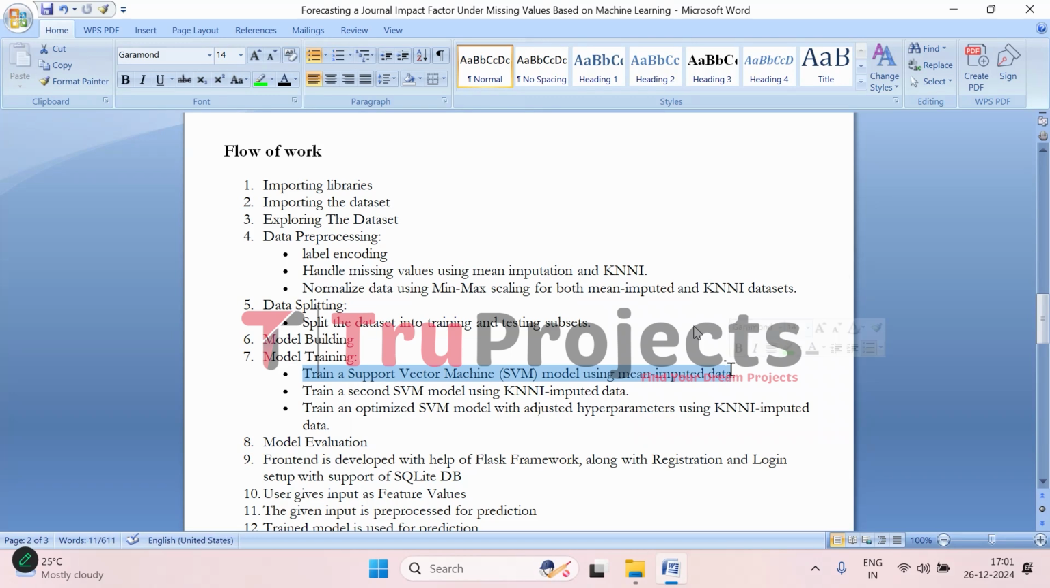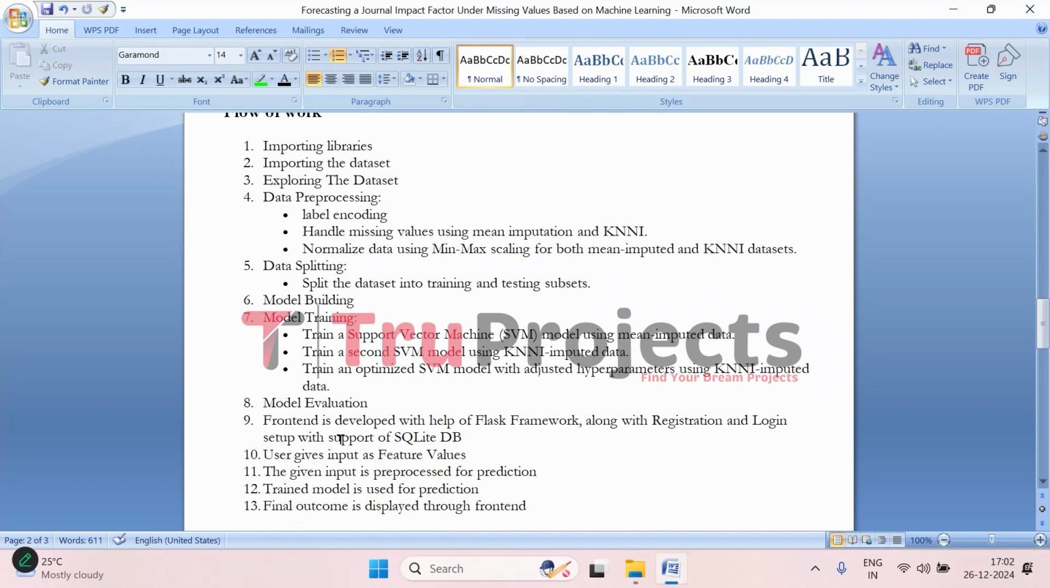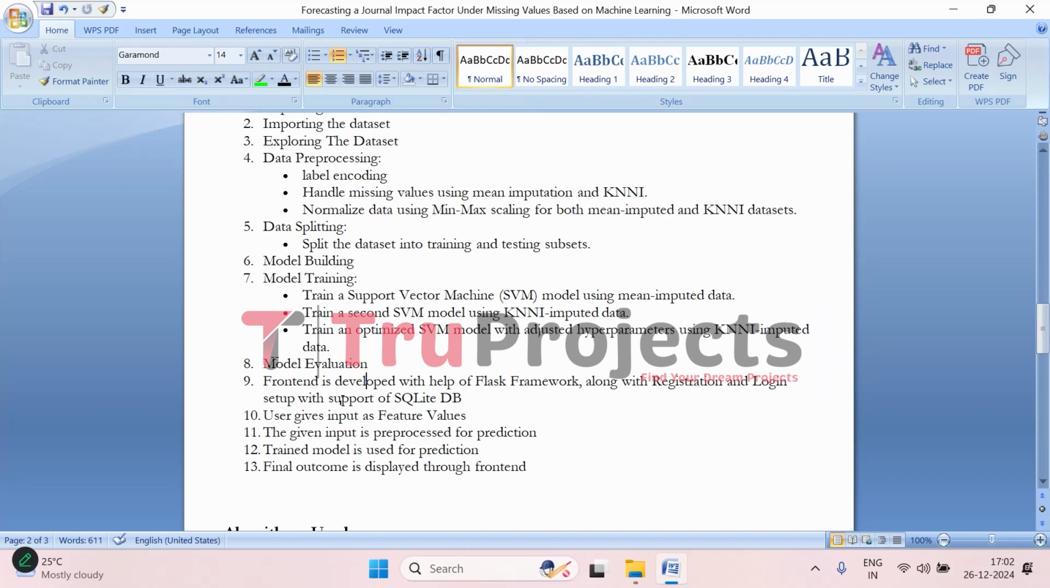That is, with mean imputed data. So the SVM model is trained on the dataset with mean imputed values. And we have also trained the SVM model on the KNN imputed values of the dataset. After that, the SVM model is further optimized by adjusting hyperparameters to improve the accuracy. This is the extension part. And we have evaluated SVM with all the imputed values using evaluation metrics, that is RMSE and MAE.